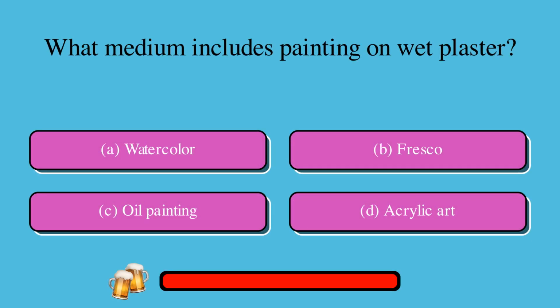What medium includes painting on wet plaster? A. Watercolor, or B. Fresco, or C. Oil painting, or D. Acrylic art? The correct answer is B. Fresco.